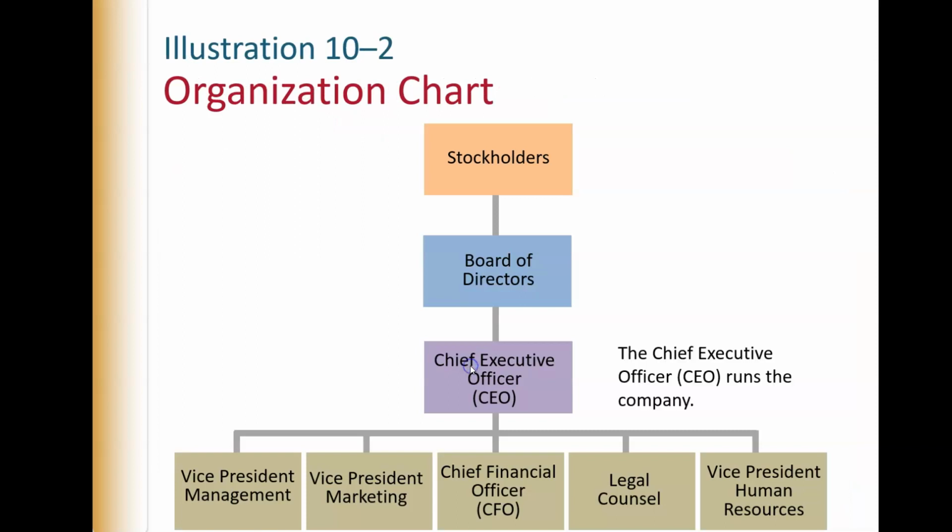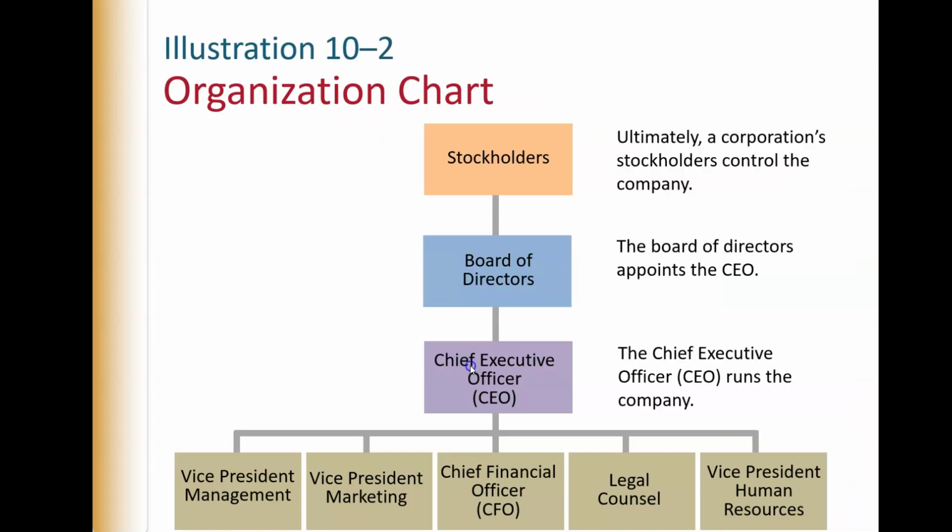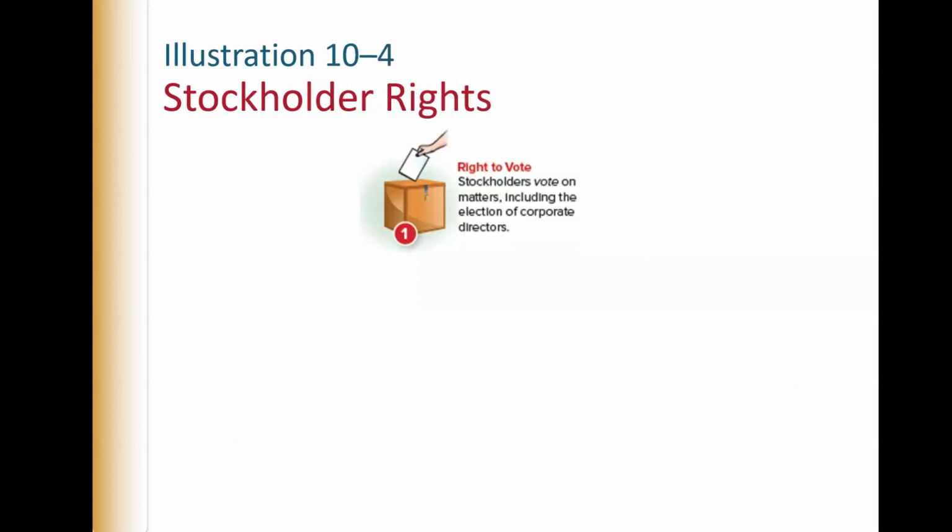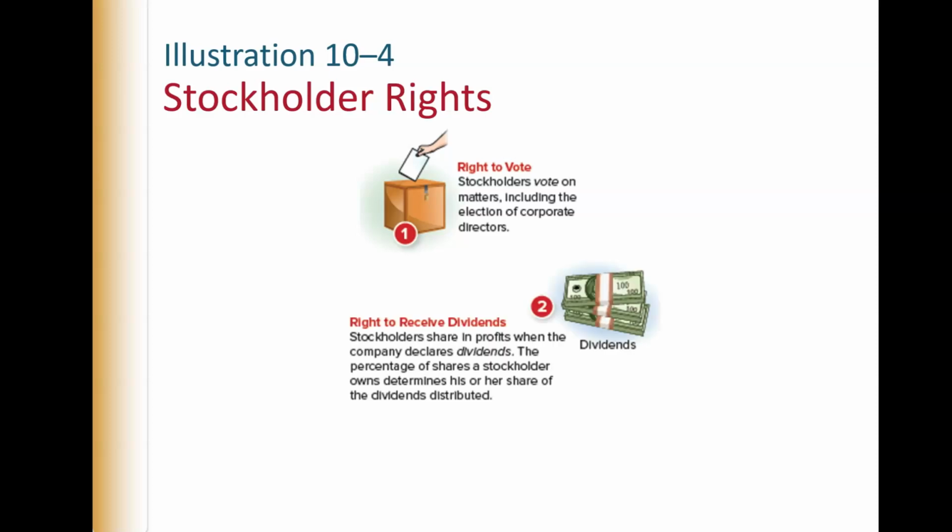So on an organization chart, the regular organization chart usually has a board of directors or maybe a CEO, but ultimately stockholders should be at the top of it because the stockholders control the company with their vote. Stockholders have rights. They have the right to vote on all corporate matters, including the election of the corporate directors. They have a right to receive dividends. That doesn't mean the company has to pay them. It just means they have the right to receive them if the company pays them.